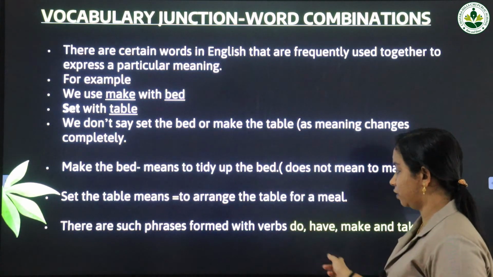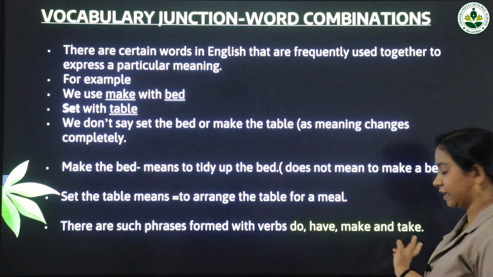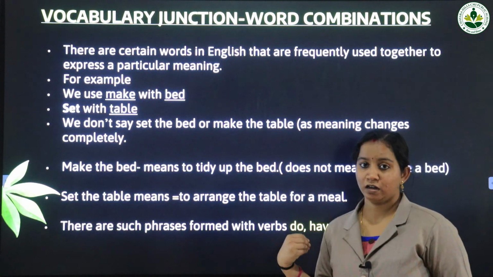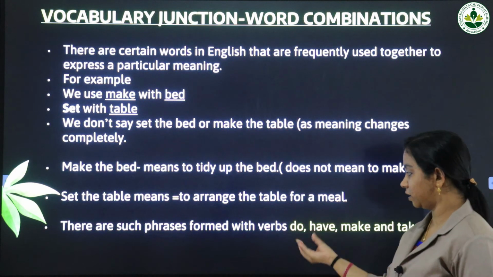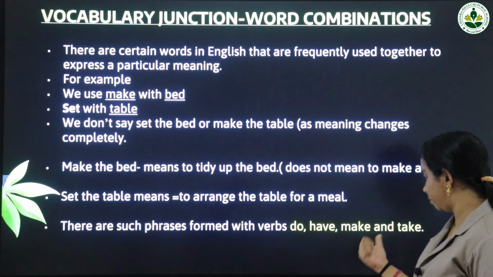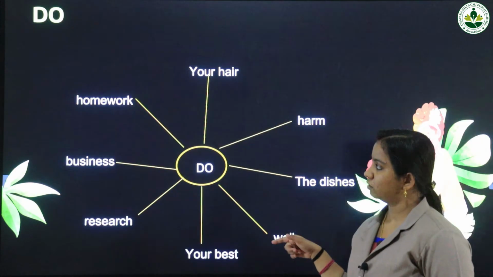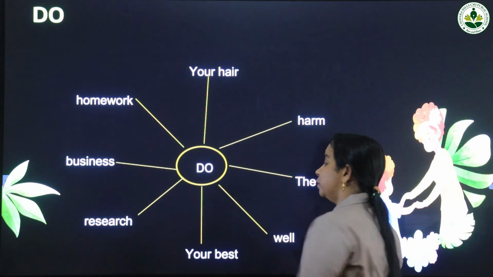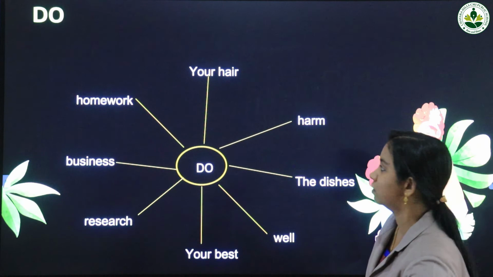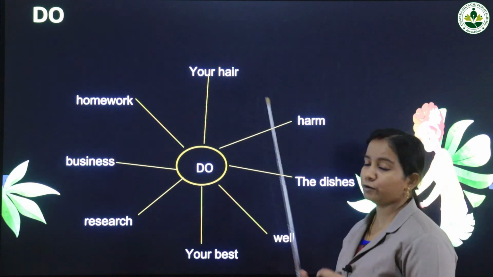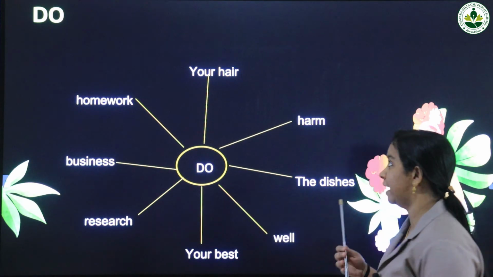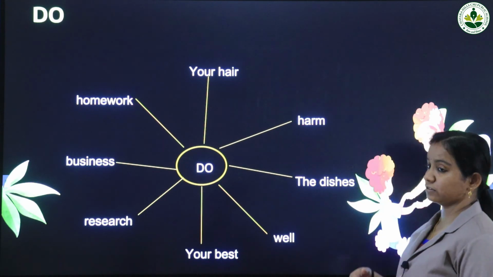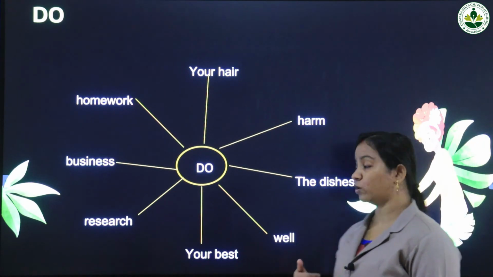Now there are certain verbs: do, have, make and take, and now we'll be seeing how to make word combinations with the verbs do, have, make and take. Okay, first let us look at the verb do. Just see this, do your hair. Do your hair means to make your hair tidy. Do harm. Do the dishes. Do the dishes means to wash the dishes.